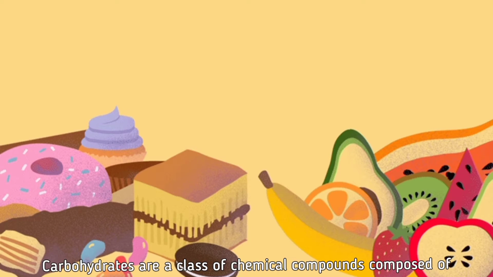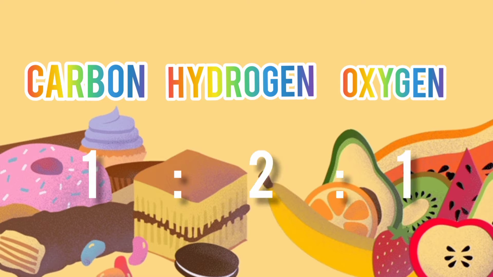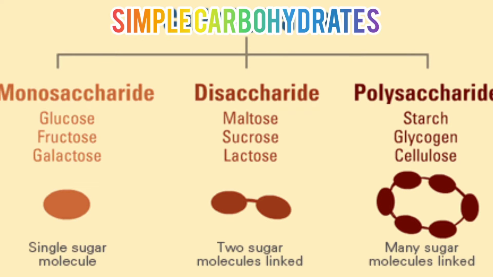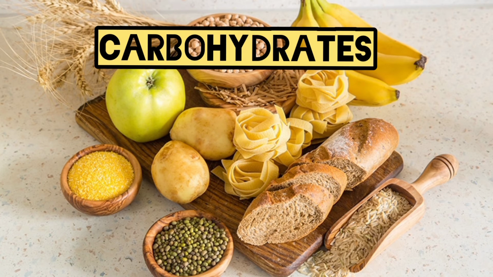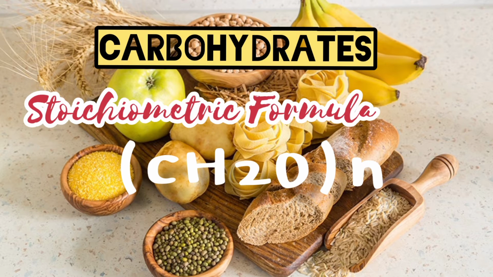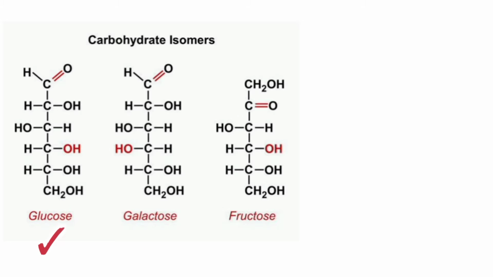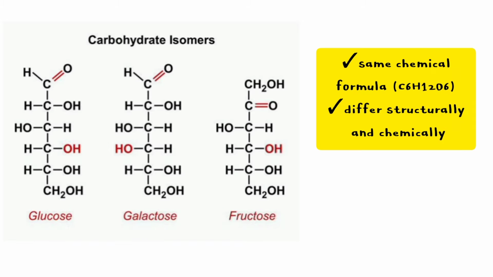Carbohydrates are a class of chemical compounds composed of carbon, hydrogen and oxygen in a 1:1:1 ratio. The simple carbohydrates include monosaccharide, disaccharide and polysaccharide. Carbohydrate can be represented by the stoichiometric formula CH2O, where n is the number of carbons in the molecule. Glucose, lactose and fructose all have the same chemical formula C6H12O6. They differ structurally and chemically.